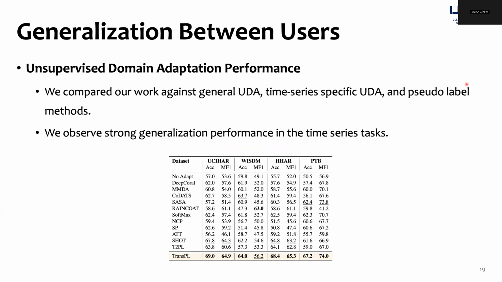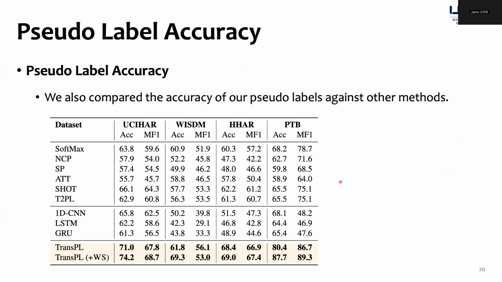Now, I would like to present our experimental results. We first compared our work to other UDA algorithms, and especially the pseudo-labeling methods. Here, we observe that our TransPL leads to strong domain adaptation performance compared to other UDA methods and pseudo-labeling methods. We also note that the pseudo-label of the target domain itself is well constructed, based on the strong pseudo-label performance. We also note that incorporating the prior information of the label distribution, denoted as weakly supervised, leads to enhanced model performance.